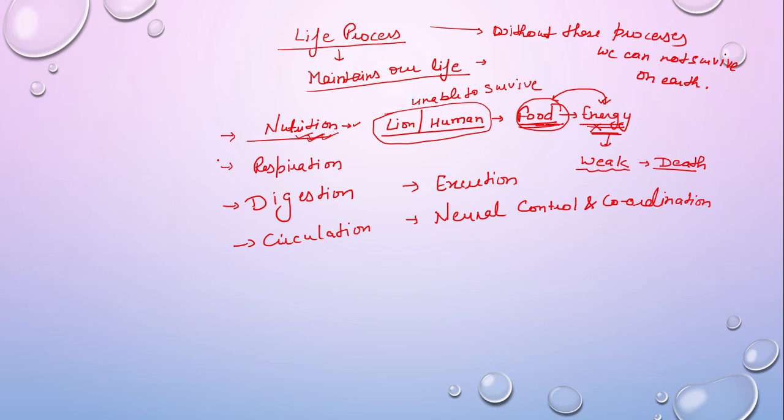Again, what is a life process? Those processes which maintain our life are called life processes. For example, we have nutrition, respiration, digestion, circulation, excretion, neural control and coordination. Now there is one more process, that is reproduction. The first question that can be asked is: is reproduction a life process or not? My answer is that reproduction is not a life process.